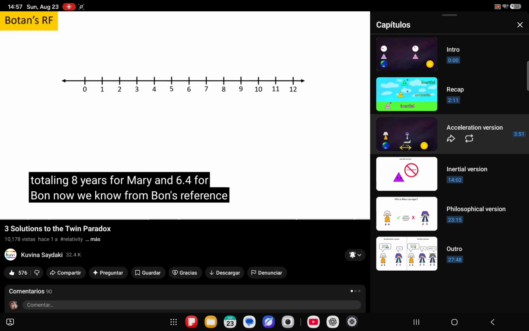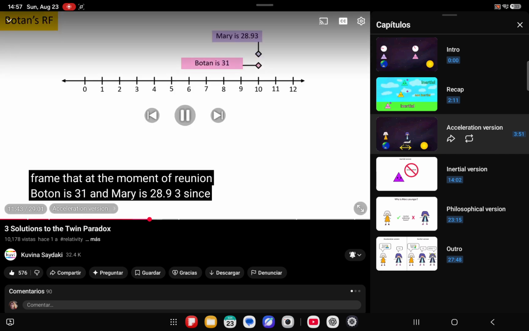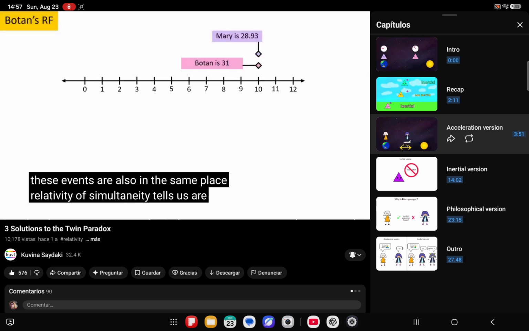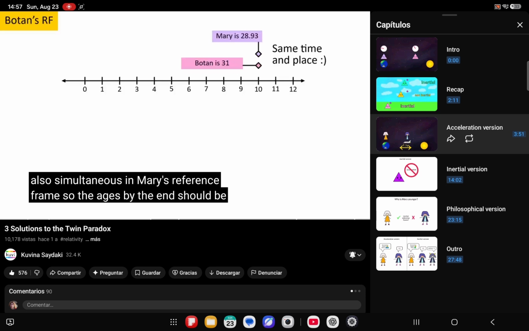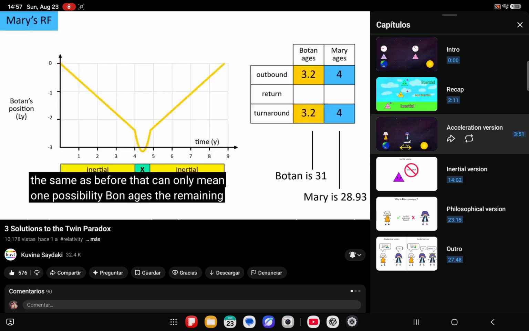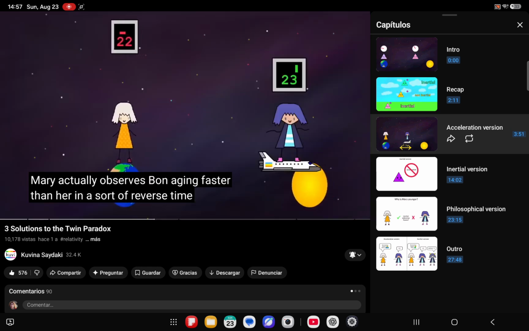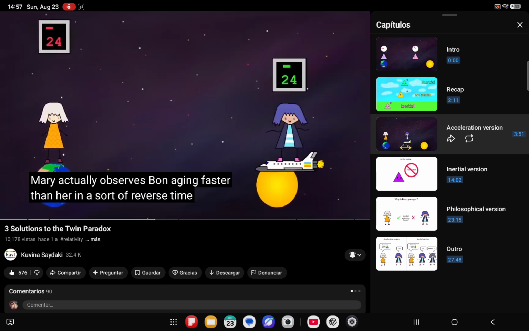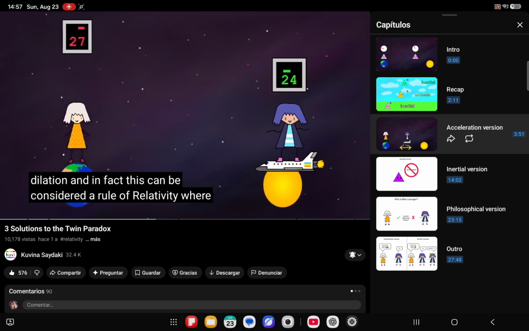Now we know from Photon's reference frame that at the moment of reunion, Photon is 31 and Mary is 28.93. Since these events are also in the same place, relativity of simultaneity tells us they're also simultaneous in Mary's reference frame, so the ages by the end should be the same as before. That can only mean one possibility. Photon ages the remaining 4.6 years during the turnaround, in which Mary only ages 0.93 years. This means Mary actually observes Photon aging faster than her in a sort of reverse time dilation.